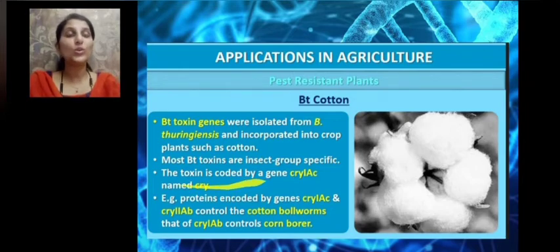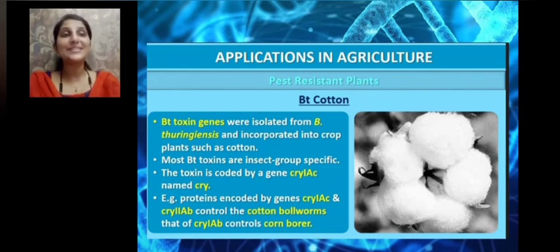The toxin is coded by a gene called the Cry gene. The Cry gene codes for the crystal proteins. The name of the gene is Cry1AC. Proteins encoded by genes Cry1AC and Cry2AB control the cotton bollworm. They are specific to cotton bollworms, and Cry1AB controls corn borers.